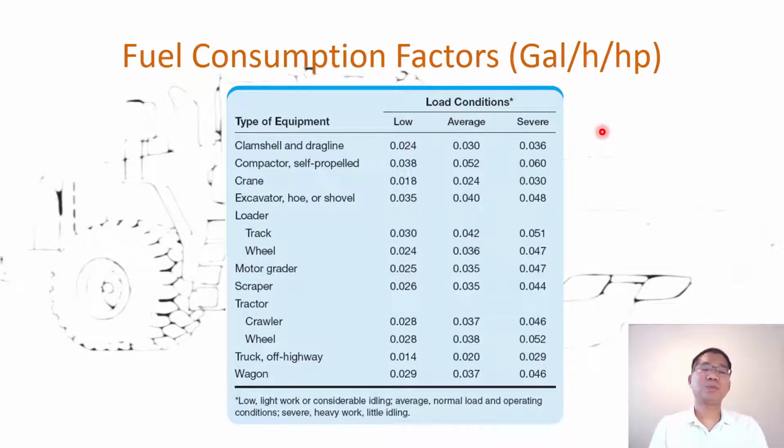Sometimes we need to make an assumption based on the actual condition. In this case, each number here is measured in gallons per hour per horsepower of the equipment, because each equipment may have a different horsepower. More horsepower, more fuel consumption. So again, the unit of this table 17.1 is gallon per hour per horsepower.